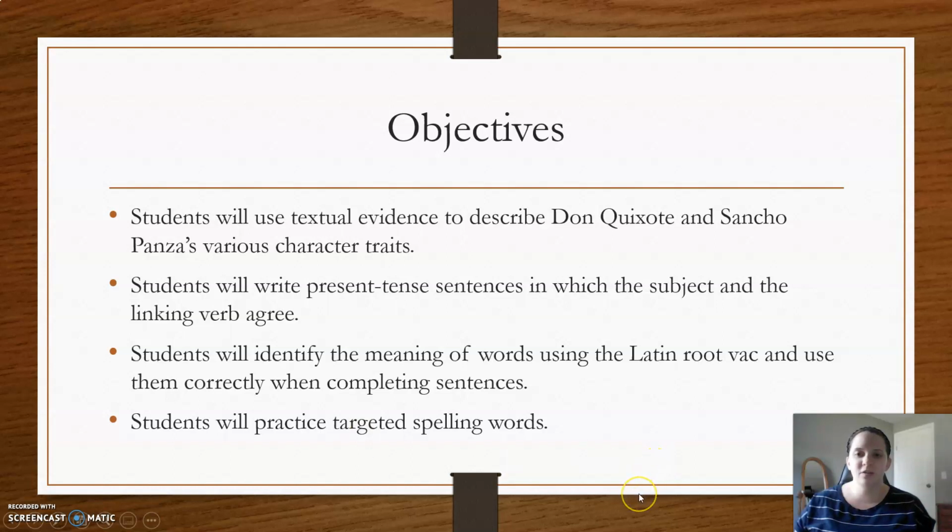Our objectives for today are to use textual evidence to describe Don Quixote and Sancho Panza's various character traits, to write in the present tense sentences in which the subject and the linking verb agree, to identify the meaning of words using the Latin root vac and use them correctly when completing sentences, and practice targeted spelling words.